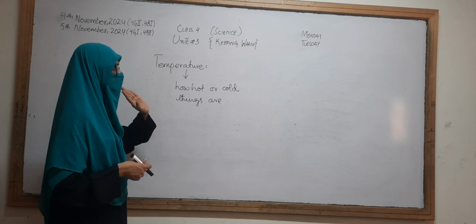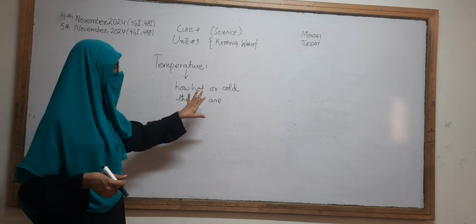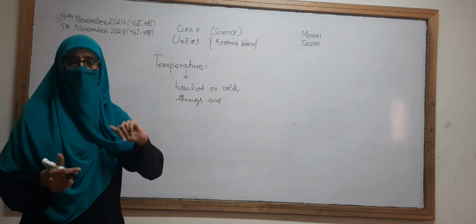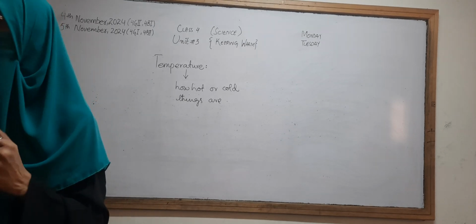So temperature is something we have to measure to find out how hot or cold things are. Okay, then can anybody tell me how we can measure temperature?